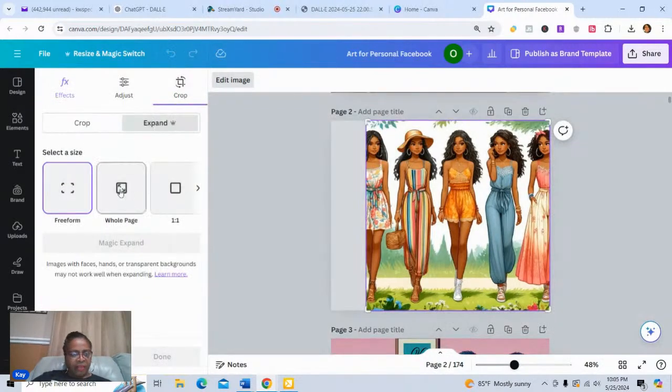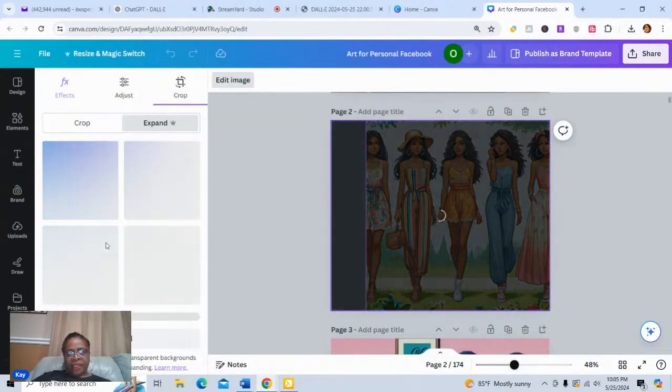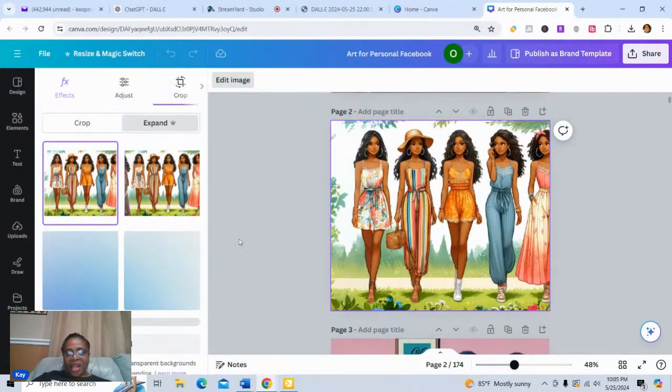We're going to hit it, and then we're going to expand this whole page here. And I'm just waiting for Canva to do its magic work. Just as the name says, Magic Expand. So, ooh, I like that.